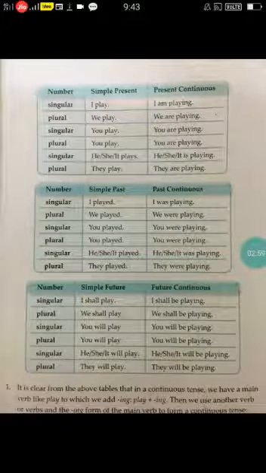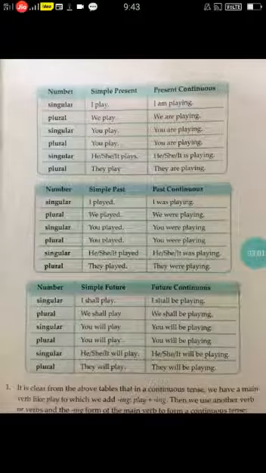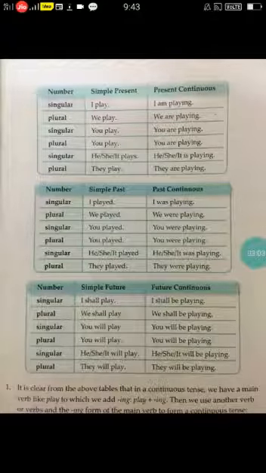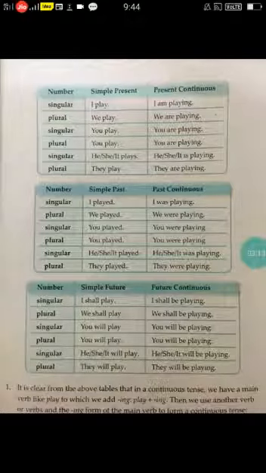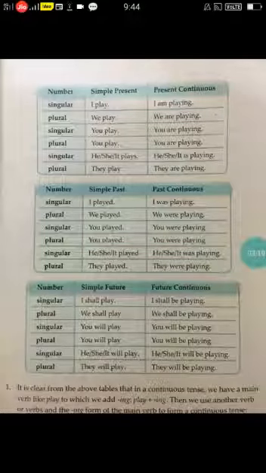The first person singular is I, plural is we. Second person singular you, plural is you. Third person singular he, she or it, whereas the plural is they. Right, children? So, don't get confused with this.